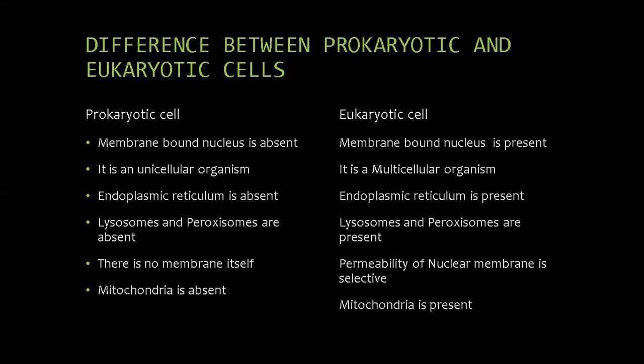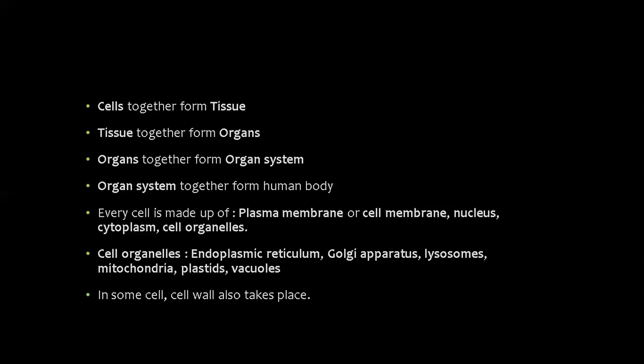Now, let's see what cells form and what cells are made of. Cells together form tissue. Tissues together form organs. Organs together form organ systems. Organ systems together form the human body. Every cell is made up of the plasma membrane or cell membrane, nucleus, cytoplasm, and cell organelles. Cell organelles are endoplasmic reticulum, Golgi apparatus, lysosomes, mitochondria, plastids, and vacuoles. In some cells, a cell wall is also present.